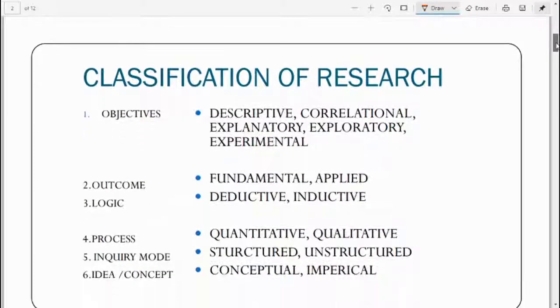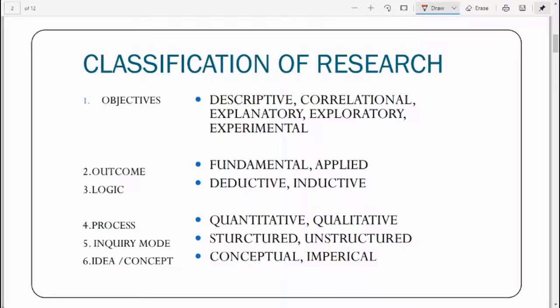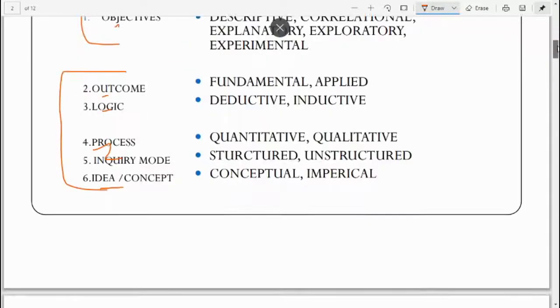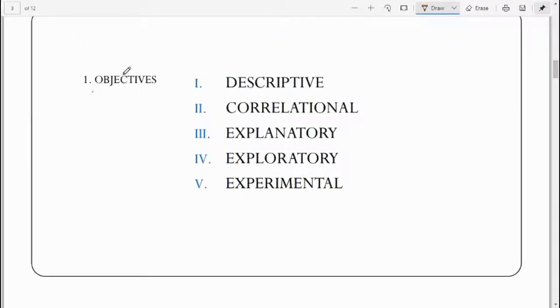So research is classified under 6 heads. We have objectives, outcome, logic, process, inquiry mode, idea or concept. Today I am going to talk only about the first one. The remaining I will talk about in the upcoming videos. So under objectives we have 5 types of research. The first one is descriptive, then correlational studies or research, explanatory research, exploratory research and experimental research.